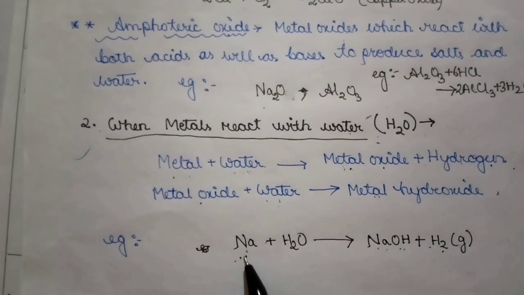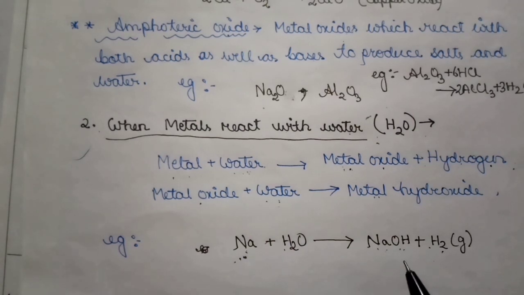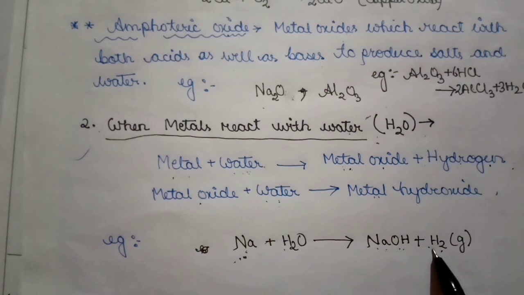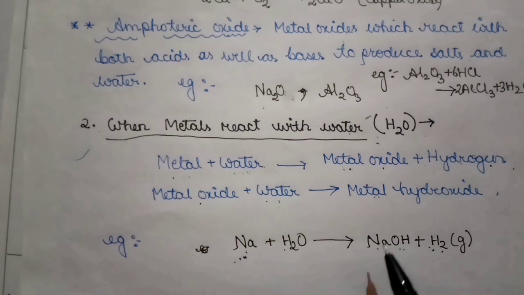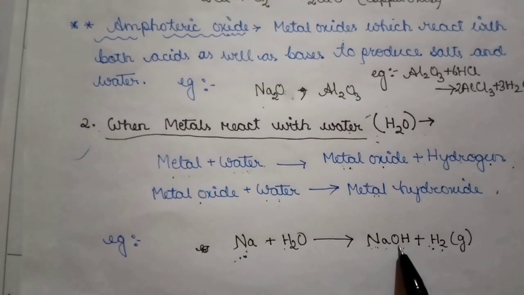Sodium is a very highly reactive metal. So metals like sodium and potassium react violently with cold water. The reaction is so violent that the hydrogen gas involved will immediately catch fire. So here it directly changes to sodium hydroxide.